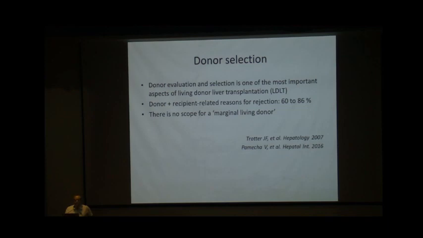Combining donor and recipient related reasons, almost 60 to 86% of prospective patients evaluated for living donor liver transplantation may be rejected. And obviously there is no scope for a marginal living donor.